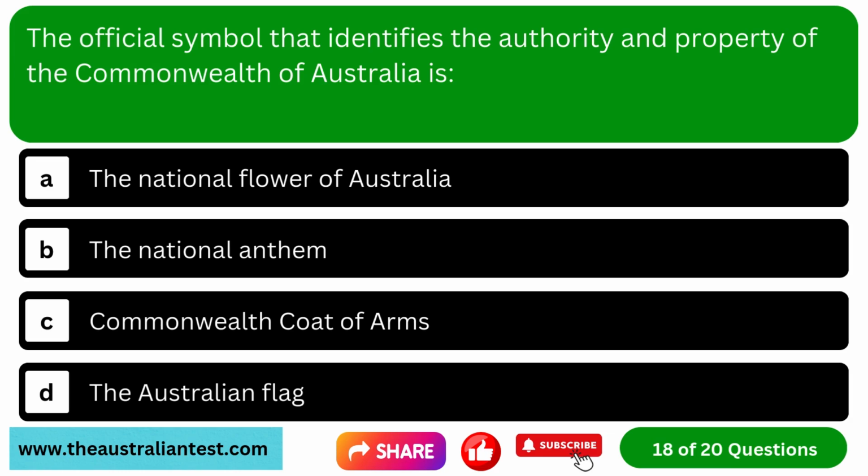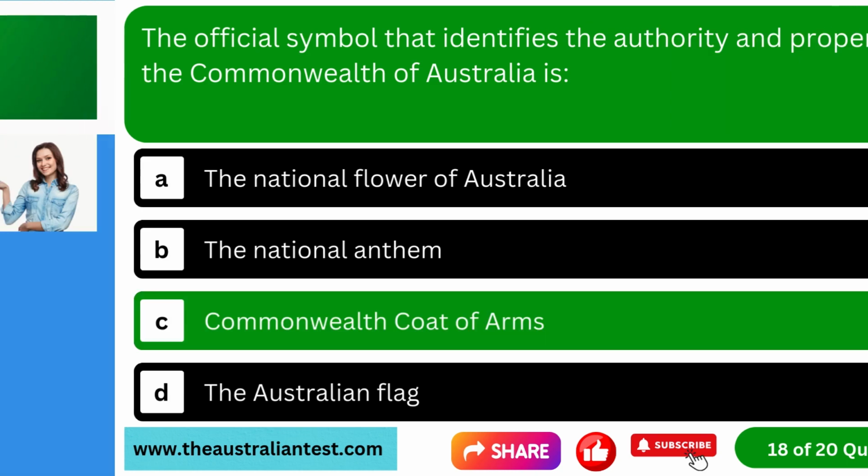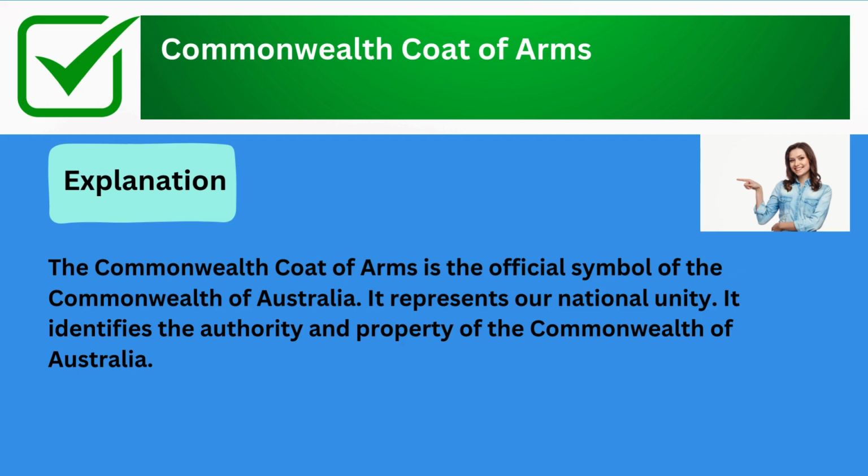Question 18. What is the official symbol that identifies the authority and property of the Commonwealth of Australia? Option A, the national flower of Australia. Option B, the national anthem. Option C, Commonwealth coat of arms. Option D, the Australian flag. The correct answer is Commonwealth coat of arms. Explanation: the Commonwealth coat of arms is the official symbol of the Commonwealth of Australia. It represents our national unity. It identifies the authority and property of the Commonwealth of Australia.